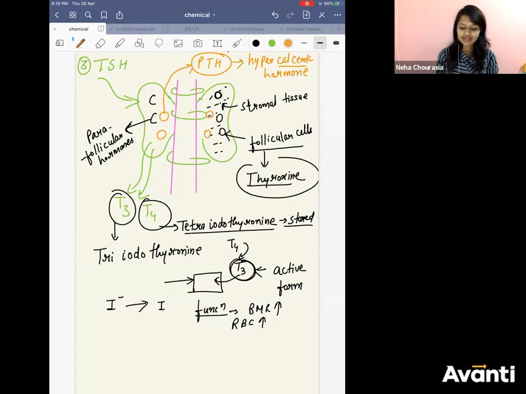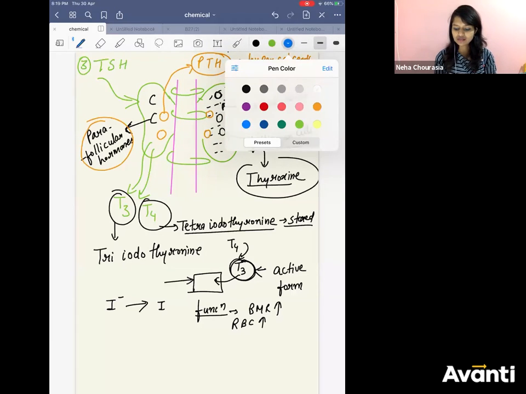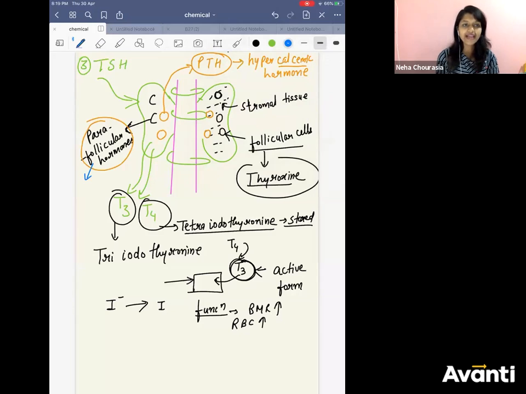So with this, we can simultaneously learn about the parafollicular cells. What do they secrete? Which hormone? They secrete thyrocalcitonin, TCT. You know what the function of it is? Just the opposite of this.